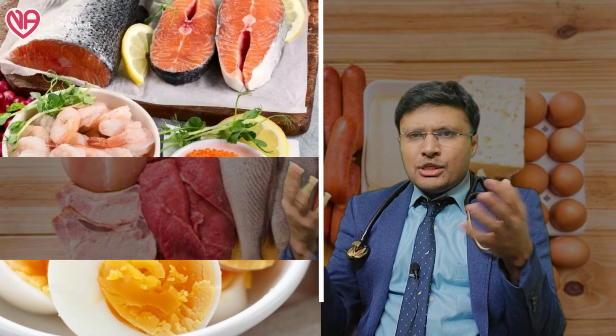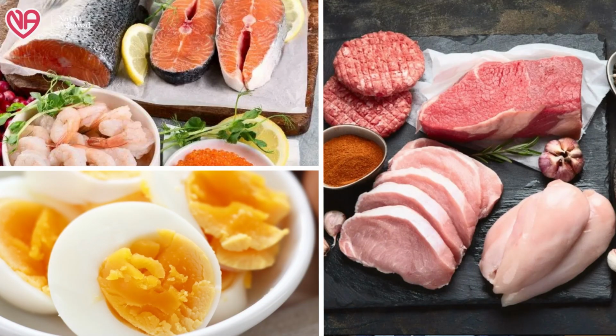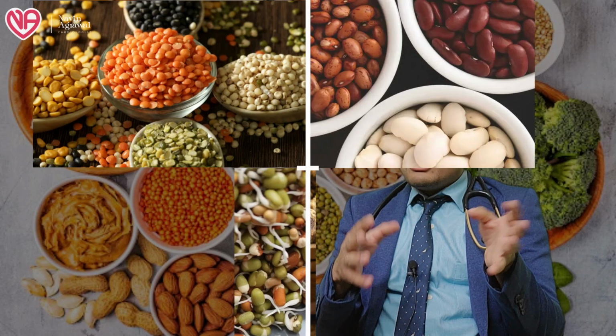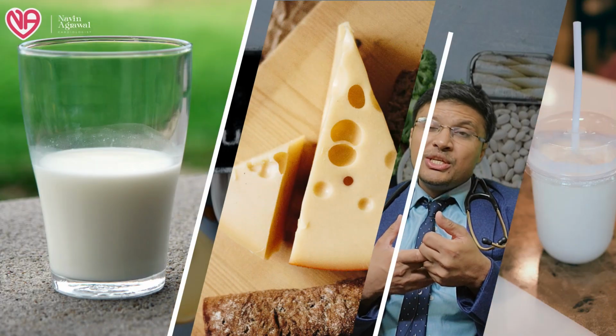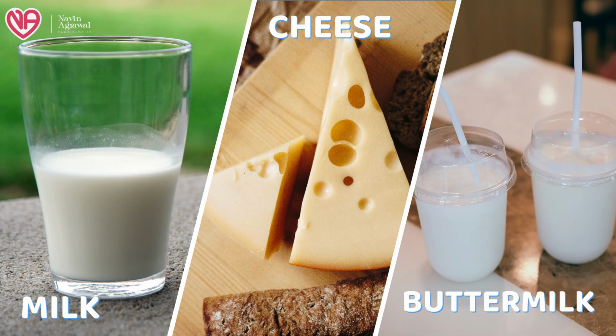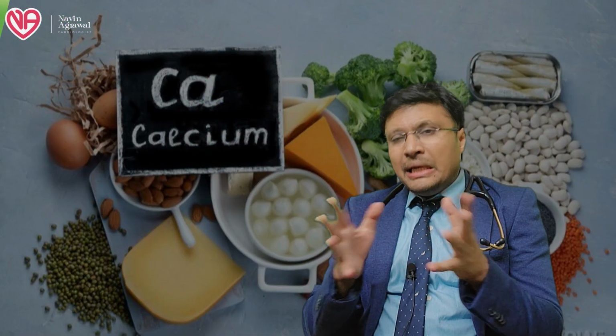If the patient wants dietary protein, he can take animal proteins like fish, eggs, and meat; any form of lean meat can be taken. Or the patient can take vegetable proteins in terms of lentils, beans, sprouts, and soya bean, whatever food products contain a high amount of proteins. In terms of calcium, the patient can take more and more dairy products like milk, cheese and buttermilk. These contain a high amount of calcium, so this will help in healing of the wounds.